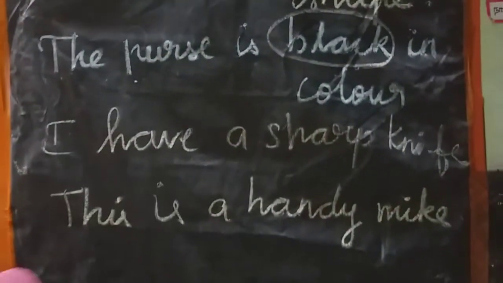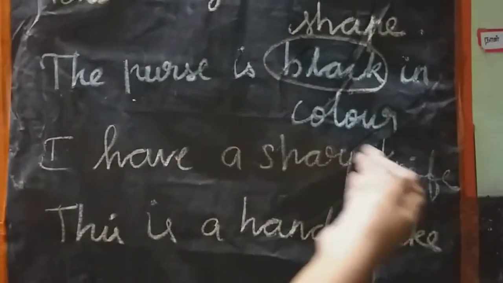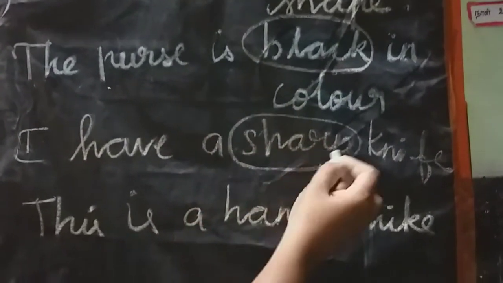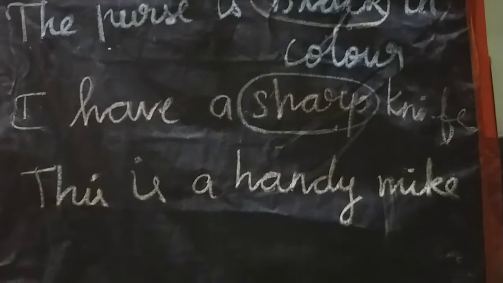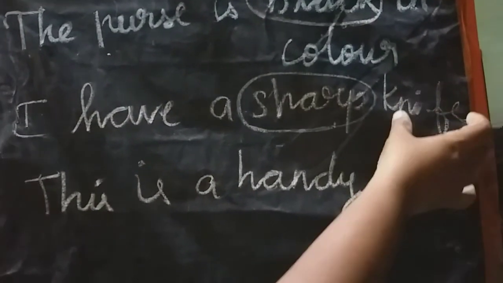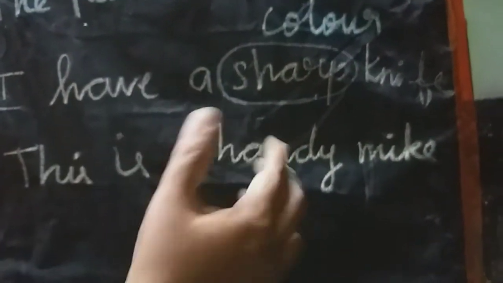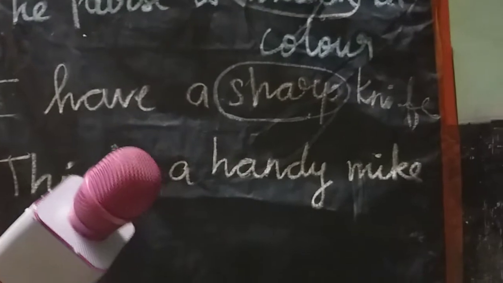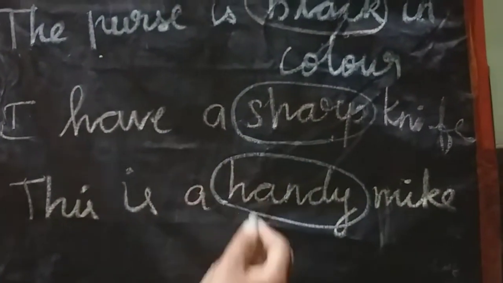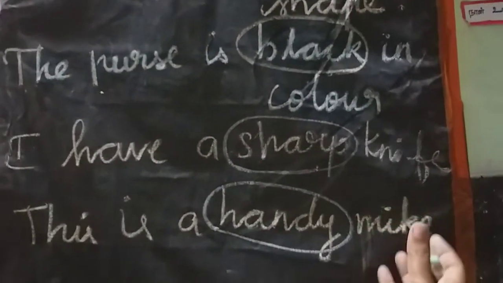And again, all of you see, I have a sharp knife. Here, sharp, the word describing the noun. The sharp word describing the knife. The knife is knife, but it is sharp means ரொம்ப கூர்மையான knife. And this is mic. This is handy mic. So handy, that word is describing the noun, isn't it?